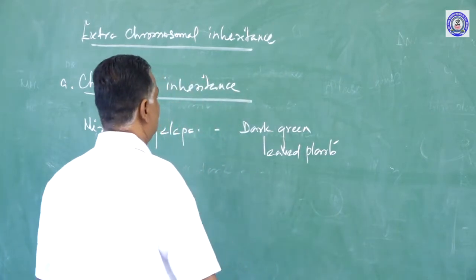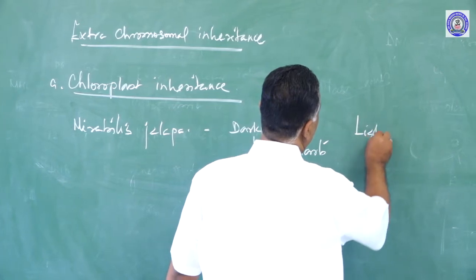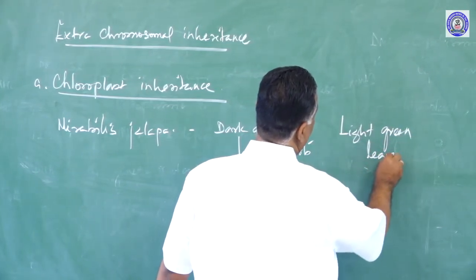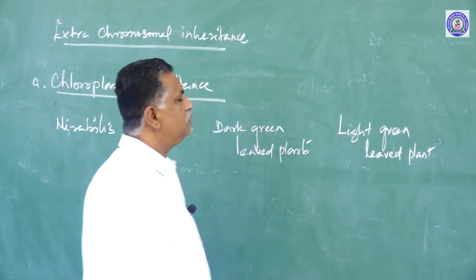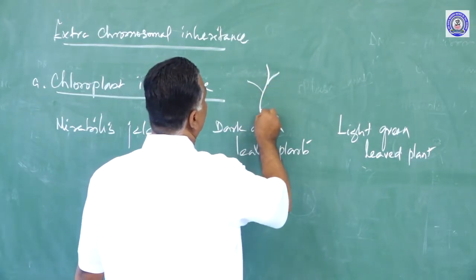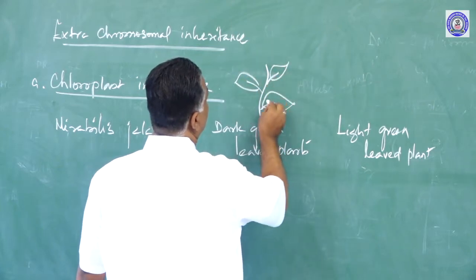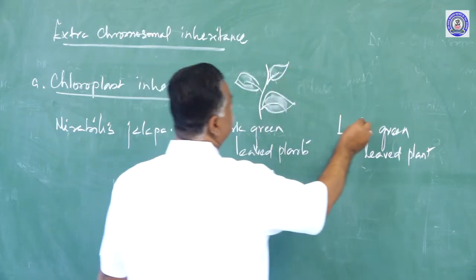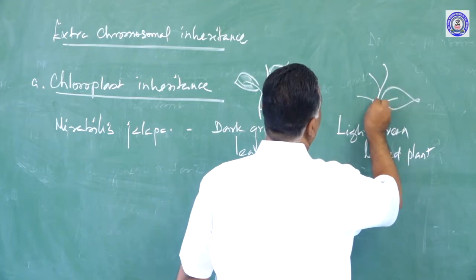Dark green leaved plant. And another variety is the light green leaved plant. Dark green leaved plant means plants with dark green leaves, and light green leaved plant means plants with light green leaves.